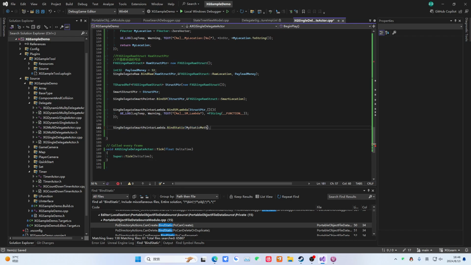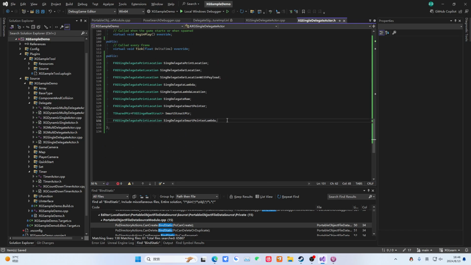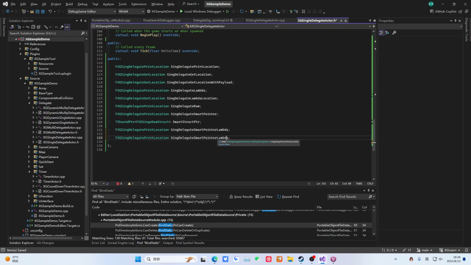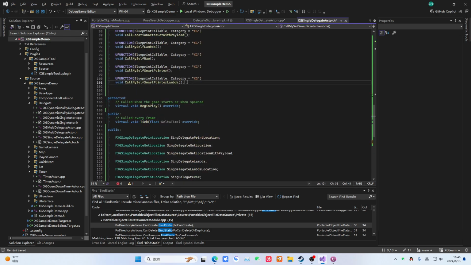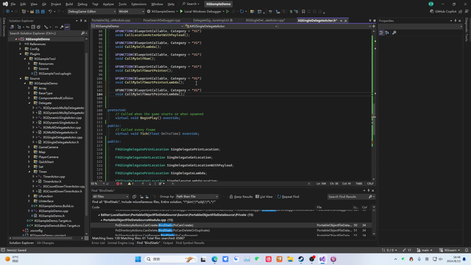Okay, you can see that this compilation passes, but we still need to add a delegate like this to make it easier for you to avoid some issues when you come back to review later. Replace the delegate here with this one. Then we write a square here. This is called call.